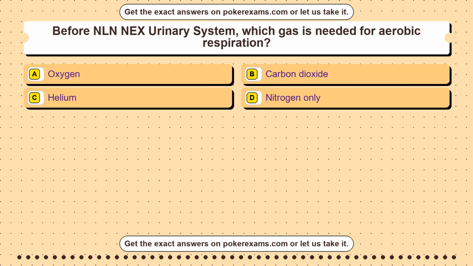Question 45. Before GED Social Studies Review, which earth layer is liquid and surrounds the inner core? Option A outer core. Option B crust. Option C mantle only. Option D lithosphere.